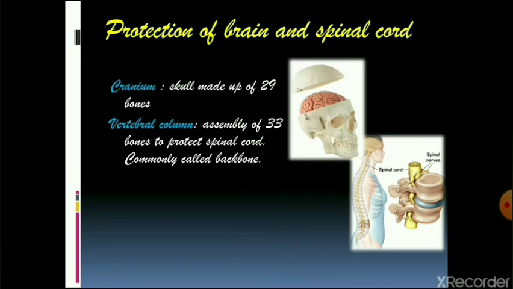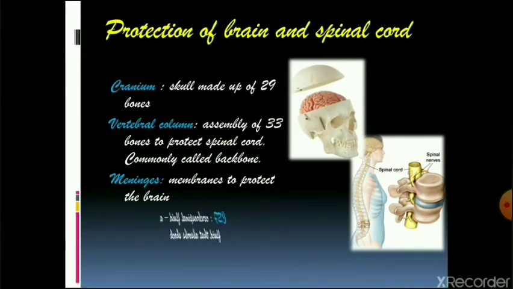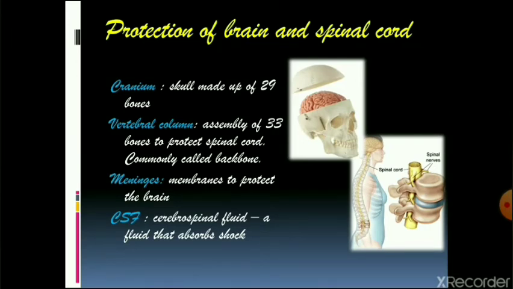The next layer of protection is provided by meninges. Meninges actually are membranes that protect our brain. There are three layers of membranes that protect our brain: pia mater, dura mater and arachnoid mater. About these you will study in your later classes. The last layer of protection is CSF, cerebrospinal fluid. It is the fluid that is filled inside the membranes into which the brain floats. Any accidental external shock is absorbed by the CSF and the brain is saved from the damage. And same is done in the case of spinal cord also.